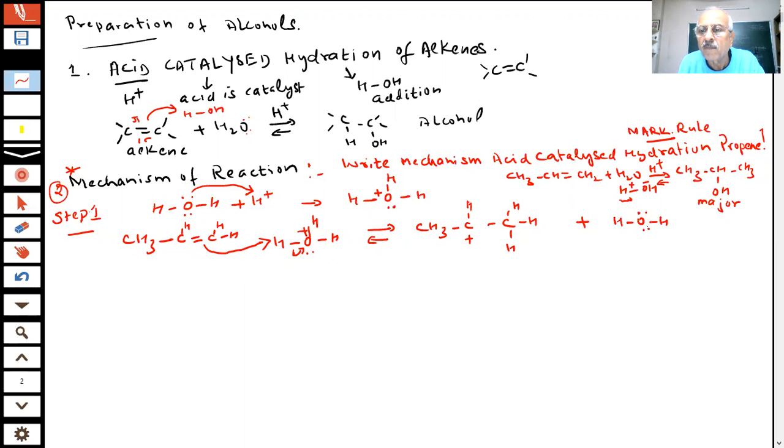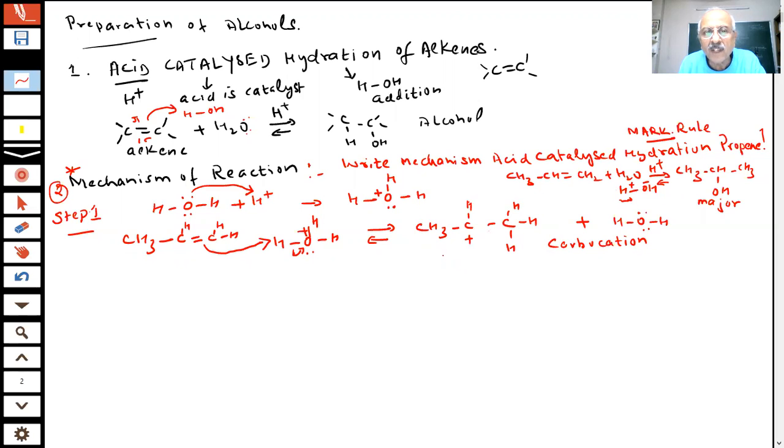Clear? Do you understand? This is a carbocation. What do you call it? Carbocation. There is another possibility here. What is the other possibility? If hydrogen attaches at this point, and they ask you to write the major product, then there is no problem. I will show this one.